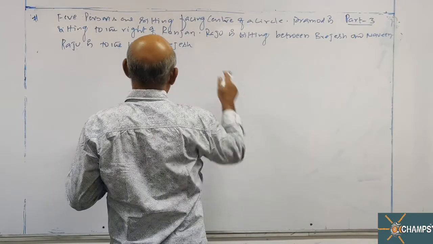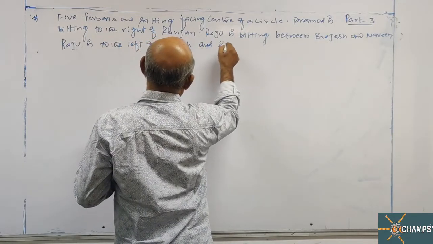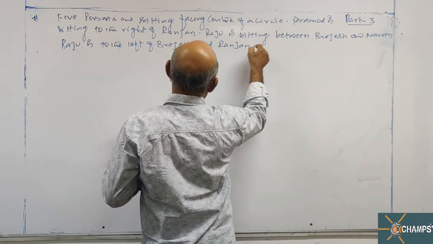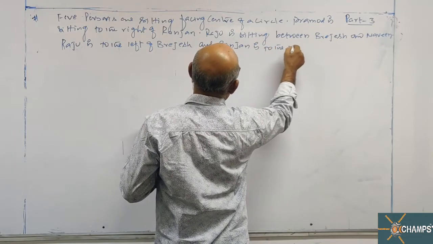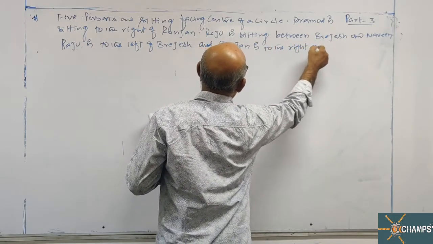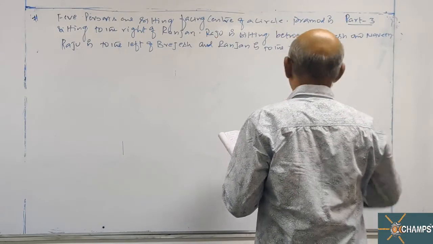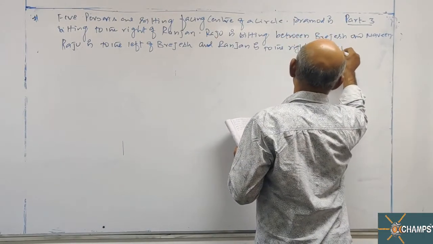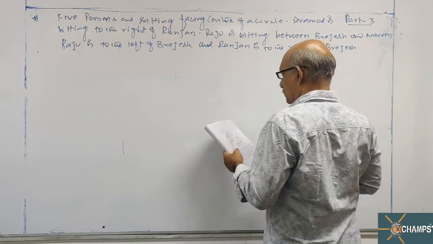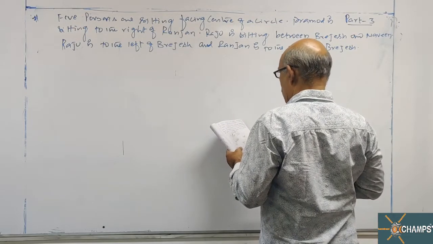And Ranjan is to the right of Brijesh. Who is sitting to the left of Naveen?